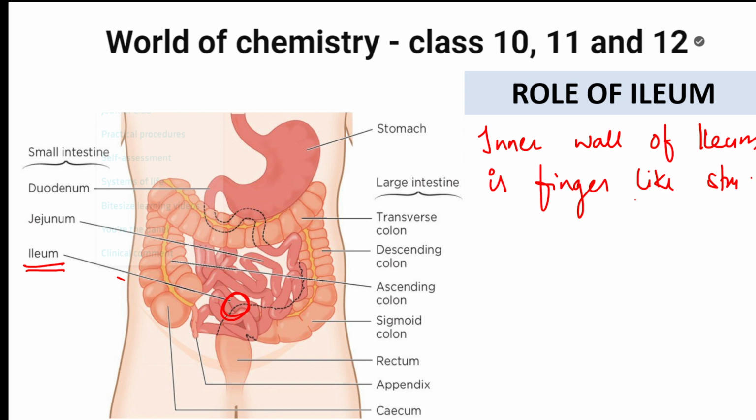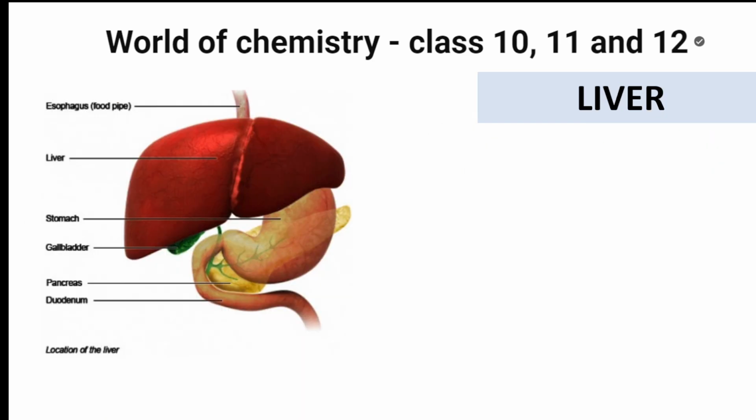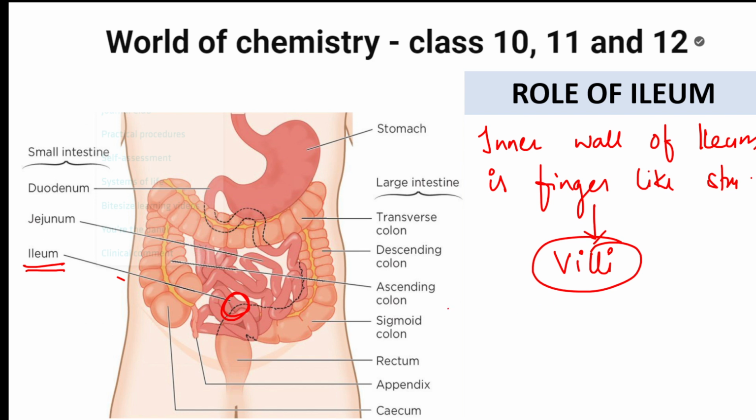Now, this inner part of ileum, which is finger-like structure, those are called villi. The question will be asked from this. Villi, remember. What is the role of villi? Why do they have inner finger-like structures, villi, inside? They will ask you. So before going to liver, let us understand that concept. So villi is simple. I said finger-like structure, they will increase the surface area. Because of the villi, surface area is increased.